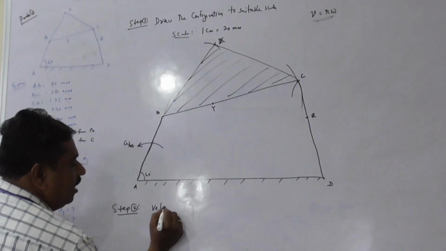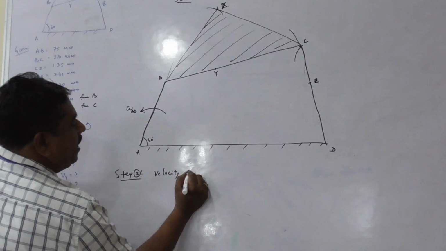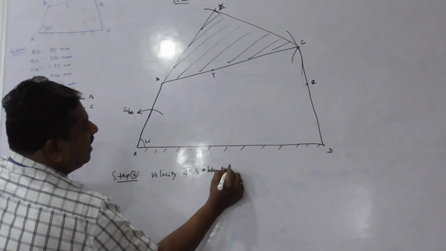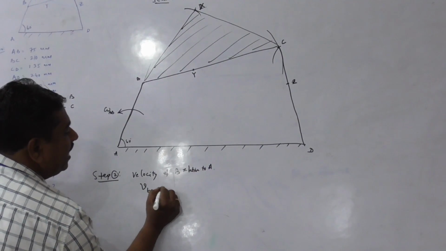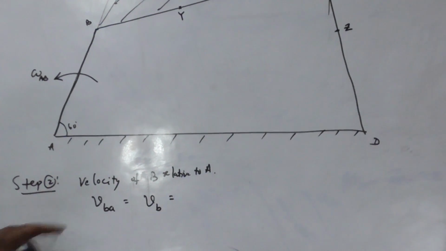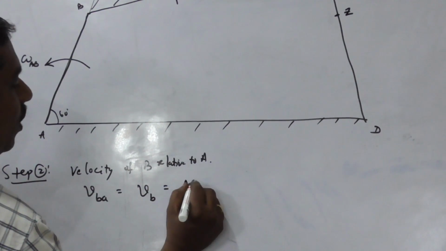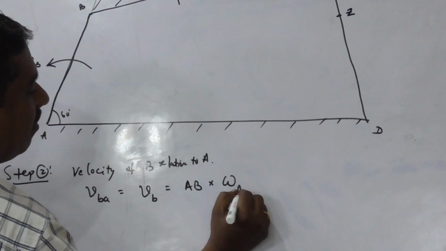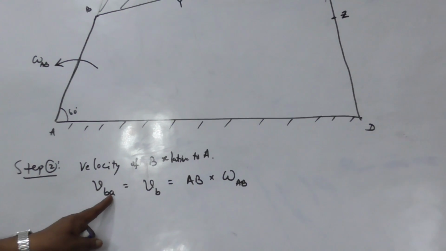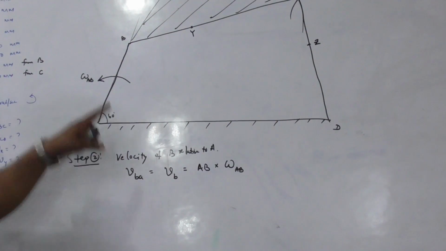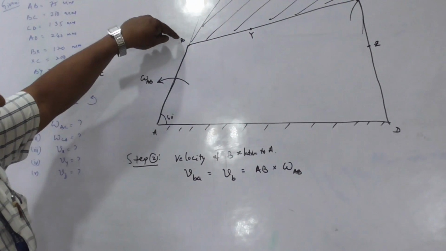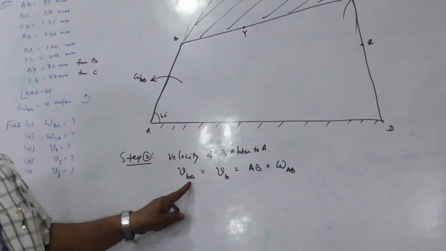Therefore, velocity of B relative to A, VBA, is equal to VB, which is equal to the actual length AB into angular velocity of AB. Look at this equation. Velocity of B relative to A, if you isolate this link AB, it is a single link. Velocity of B relative to A is represented like this.